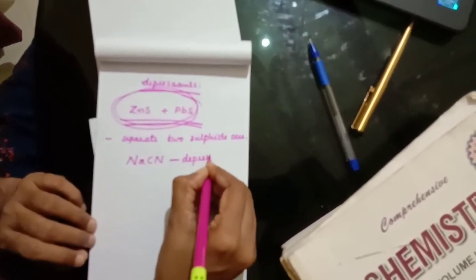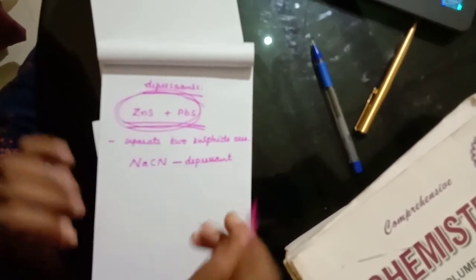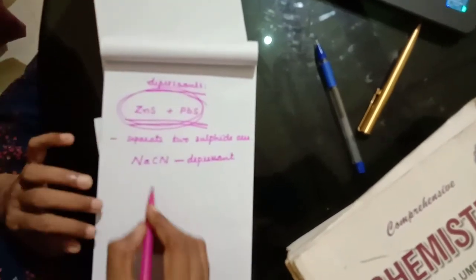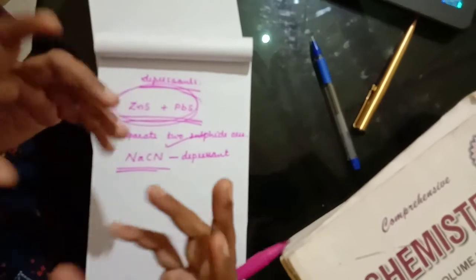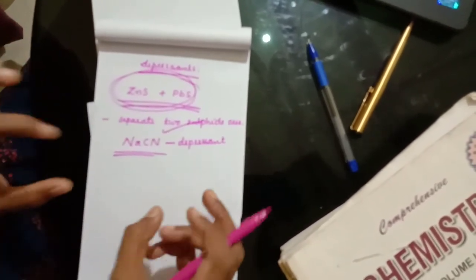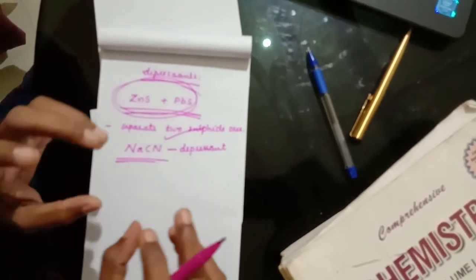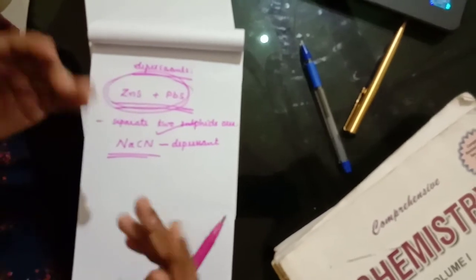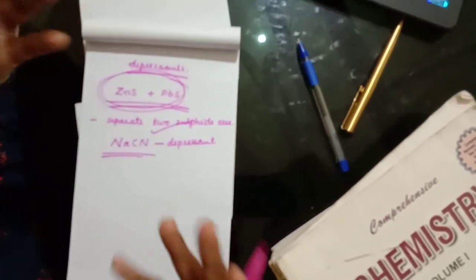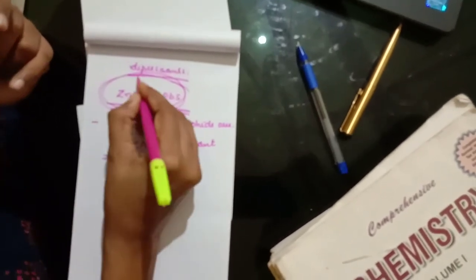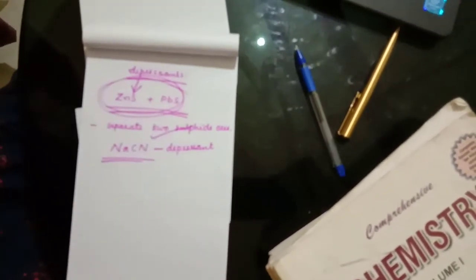So it's an important question: which is the depressant used in the separation of zinc sulfide and lead sulfide ores? The name is sodium cyanide. NaCN is the depressant used for the separation of zinc sulfide and lead sulfide ores. So when NaCN is added, it will show a preference. NaCN is used as a depressant to separate zinc sulfide ore from lead sulfide ore. NaCN will prevent zinc sulfide. It is against zinc sulfide.